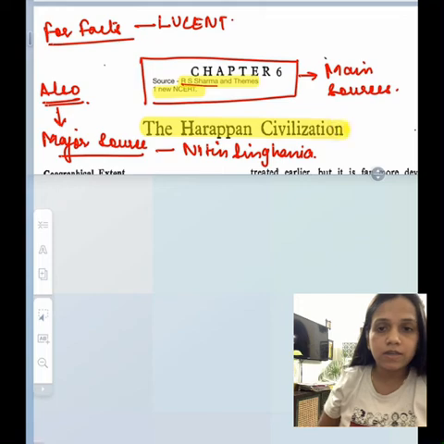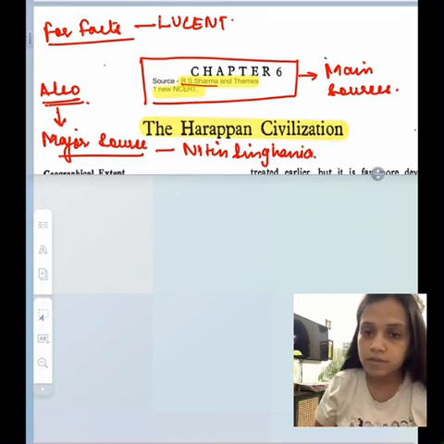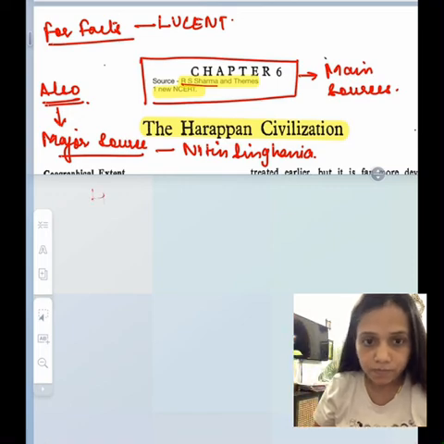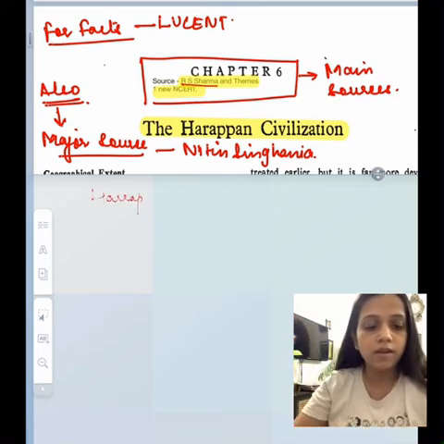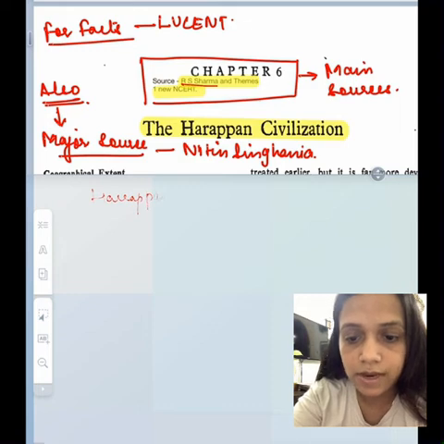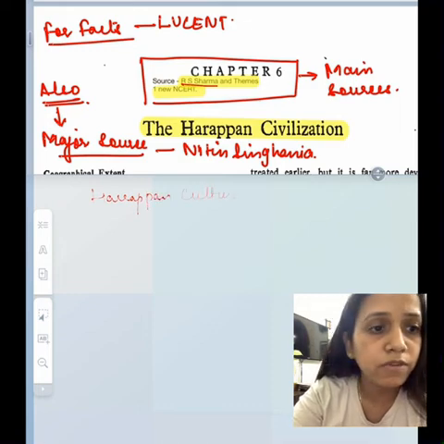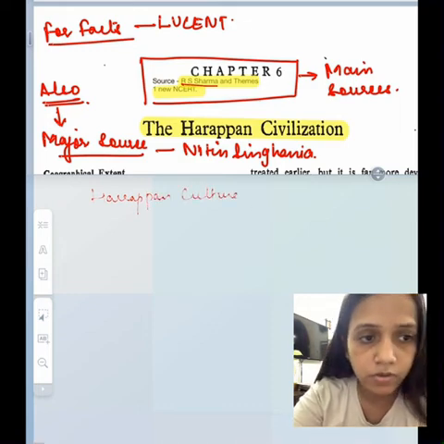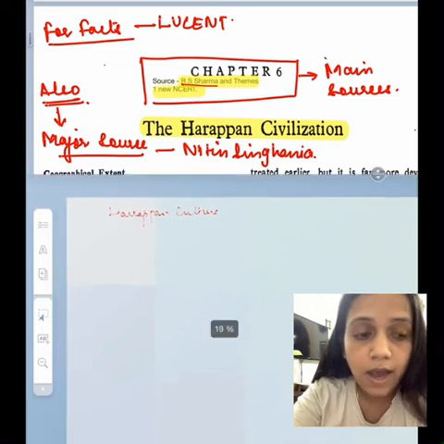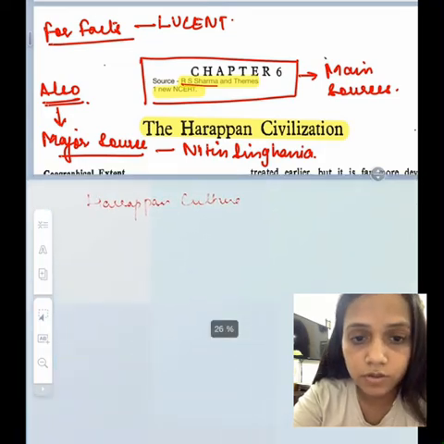Now without wasting time, let's just start studying. So we will first be starting with the Harappan civilization. That is one of the very important topics of our syllabus. So let's just see Harappan civilization first, and let's just look into some of the very important features of it. What actually are the reference sources for it?